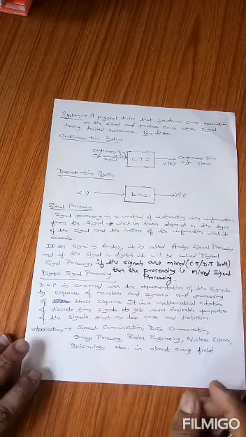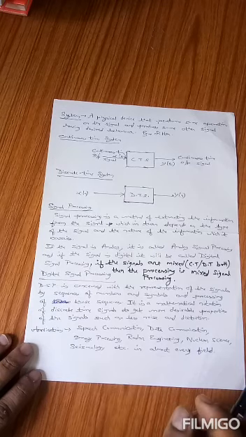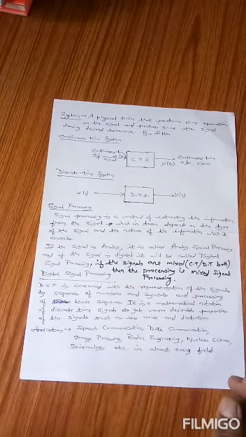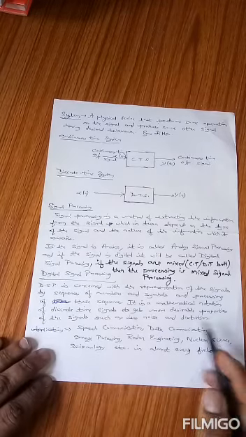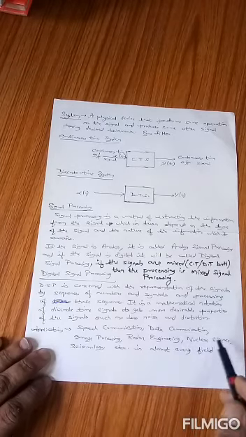Processing can be analog, digital or mixed.